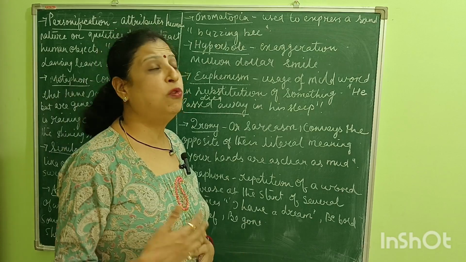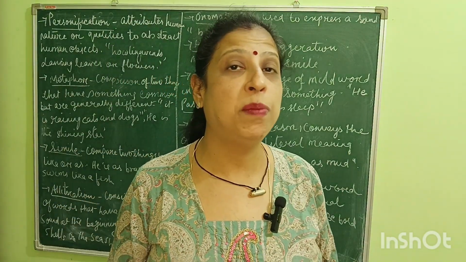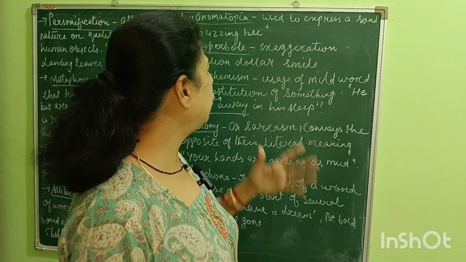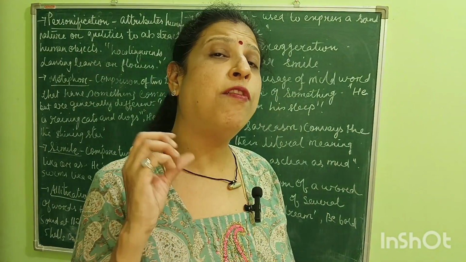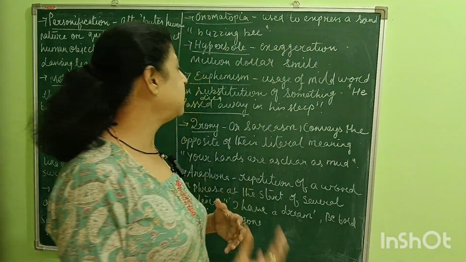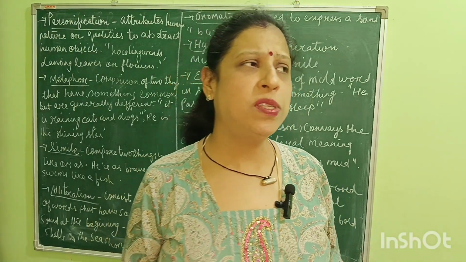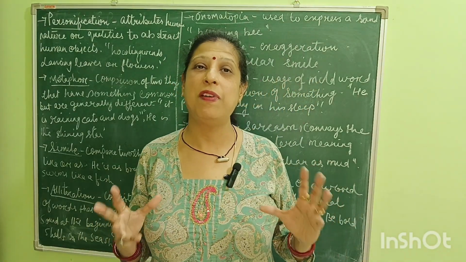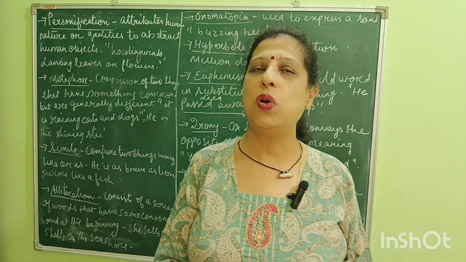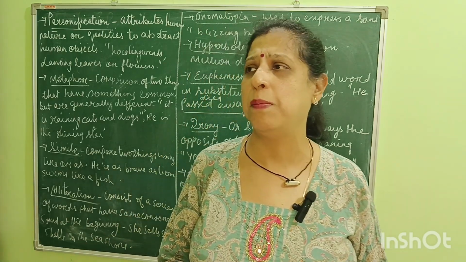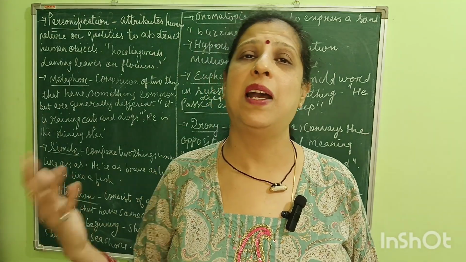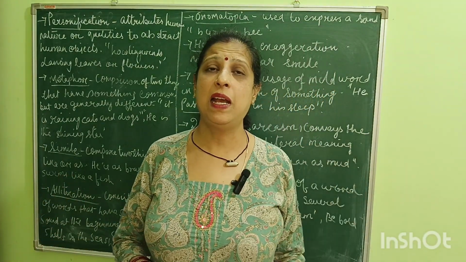Then we come back to euphemism. What is euphemism? Euphemism is the usage of a mild word in substitution of a harsh word. For example, he passed away last night. Instead of saying he died last night, I'm saying he passed away last night.